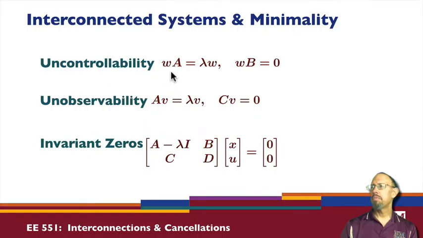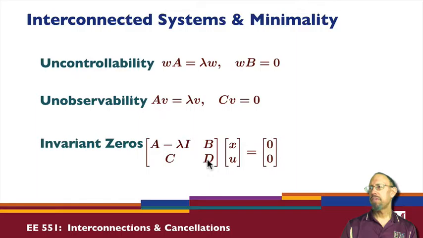So again, we would be looking at things like uncontrollability. So a system is uncontrollable, so (A, B) is an uncontrollable pair if there is a non-zero w that is a left eigenvector of A such that wB is equal to 0. Likewise, the system is unobservable if we have a right eigenvector such that C times that eigenvector is equal to 0.